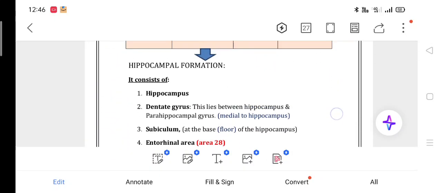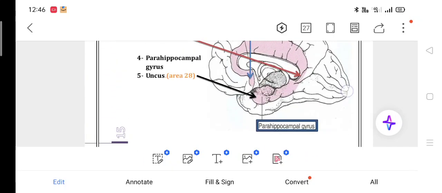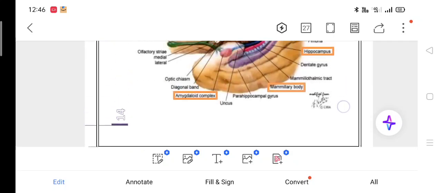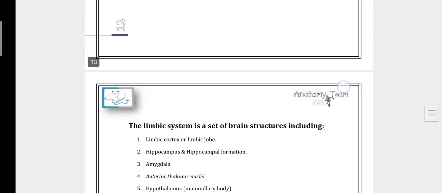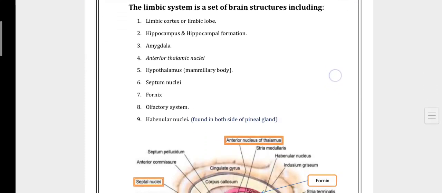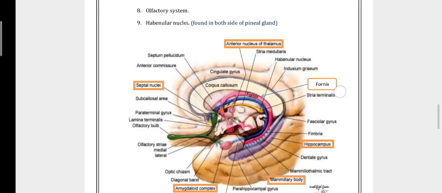Again, the limbic system. The limbic system is a set of brain structures: the limbic cortex and limbic lobe, the hippocampus, the hippocampal formation and amygdala, then the anterior thalamic nucleus, hypothalamus, septal nuclei and fornix, the olfactory system, and the habenular nucleus.